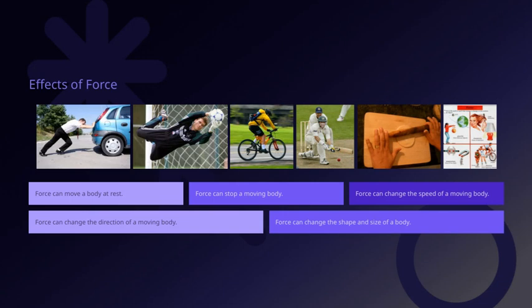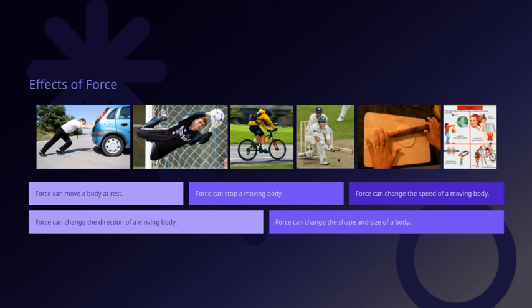Now, let's explore how force can affect a moving body. First, force can change the speed of a moving object. For example, pushing a swing harder makes it go faster, right? Similarly, force can also change the shape and size of a body. Think about kneading clay or stretching a rubber band. That's force at work.